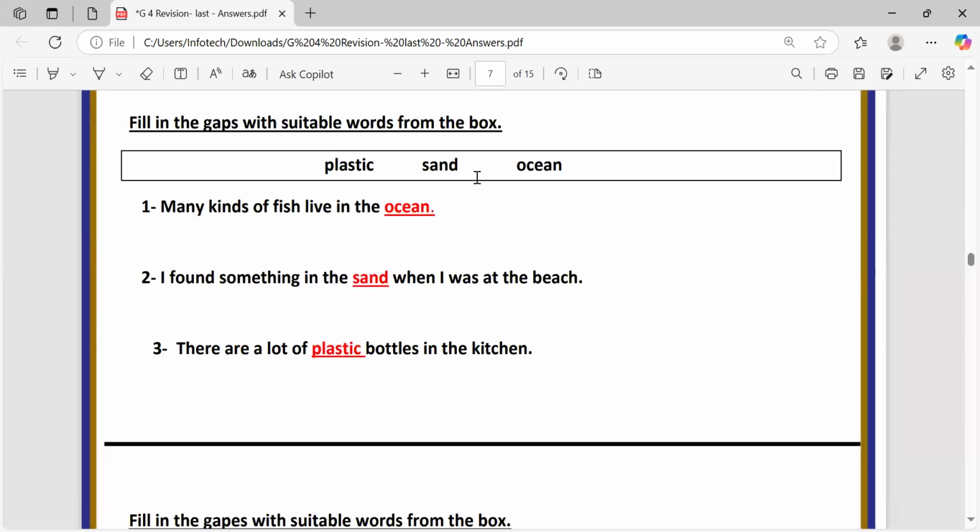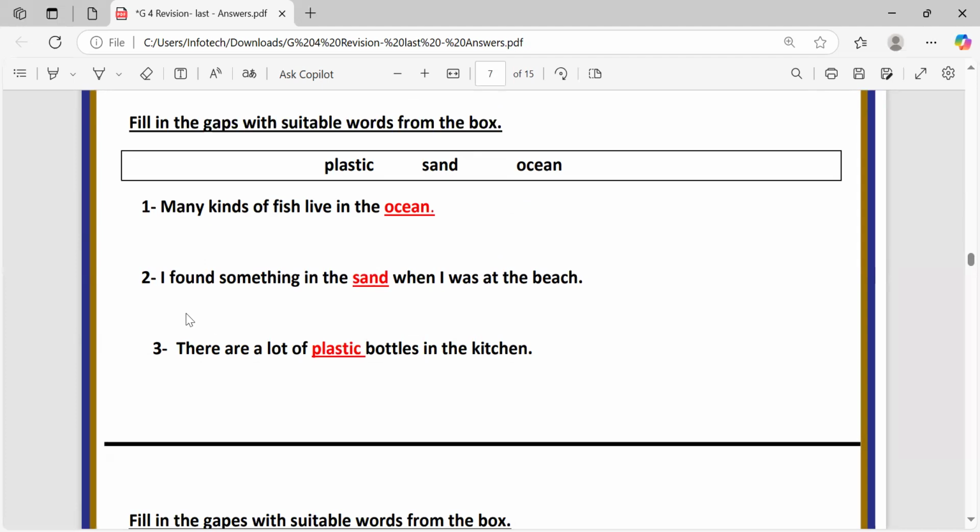Now, plastics and ocean. Plastic is the material. Sand is what we find in the streets, on the beach. Ocean is water. Many kinds of fish live in the ocean, of course. So many kinds of fish live in the ocean.